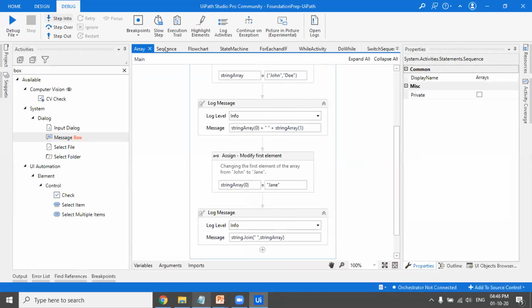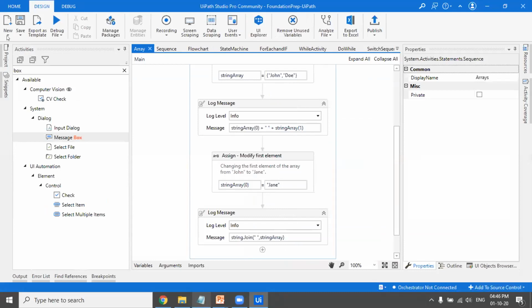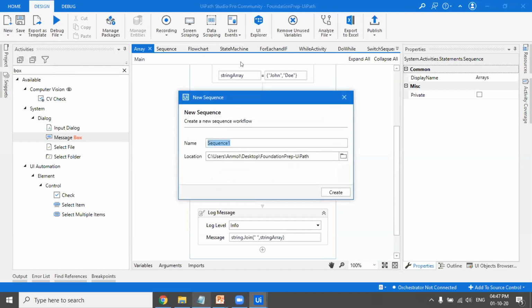Okay, so now we'll talk about workflows. If you go to the design tab, you can see the new option. If you click on this button, these are the 4 types of workflows present. Sequence is basically used for tasks that we want to execute in succession, one after the other. We do not put any branch logic wherein the control has to decide whether to execute this or that. For that, we have flowchart. So the first is sequence.